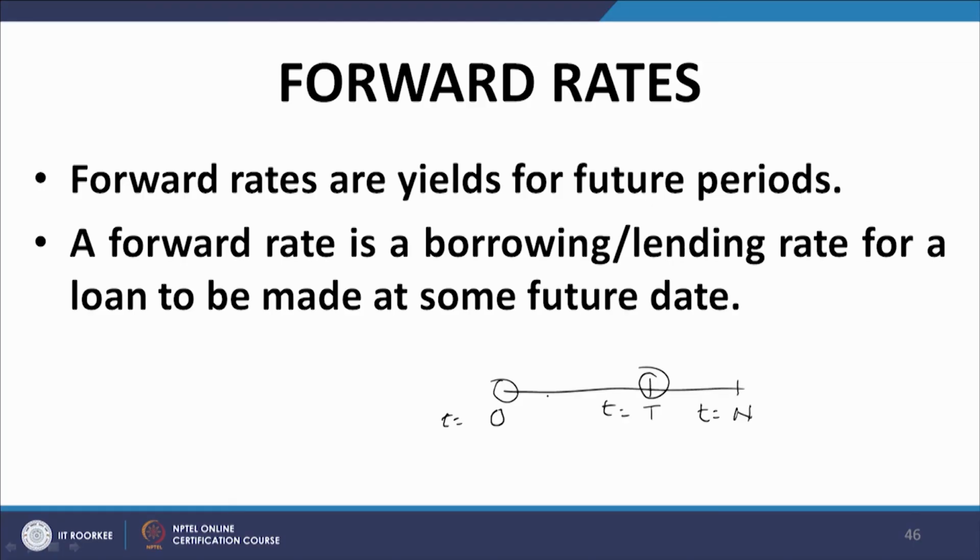I do not want to take any interest rate risk, and as a result I want this transaction to be settled at t equal to 0 as far as the interest rate is concerned and as far as the repayment is concerned. I need that loan for 1 year, that is from t equal to 1 year to t equal to 2 years. What is the rate that you are going to charge me? That rate, which is crystallized at t equal to 0 for a loan that is initiated at t equal to capital T and repaid at t equal to n,